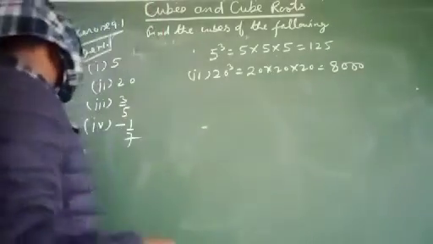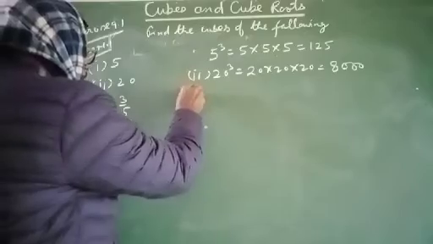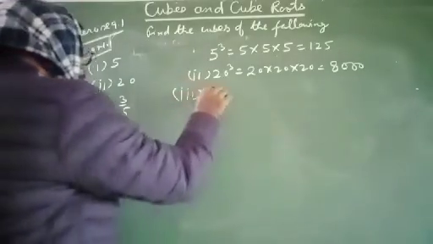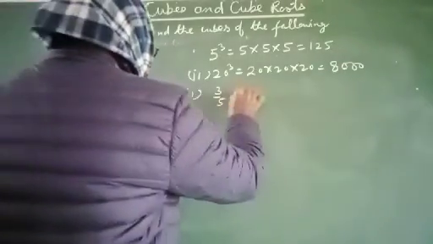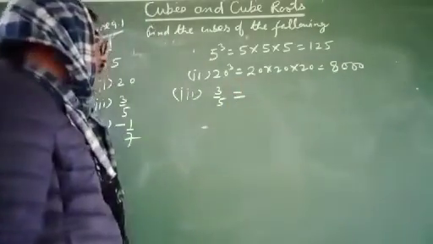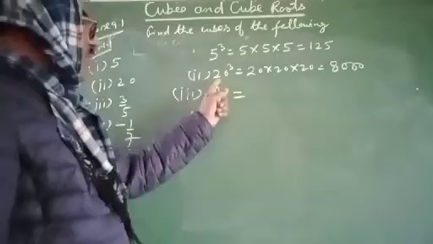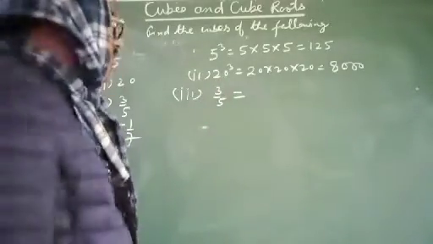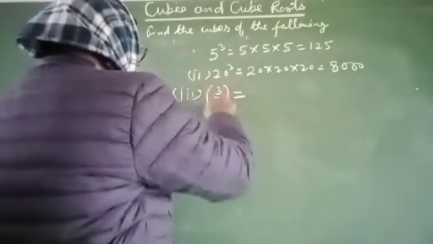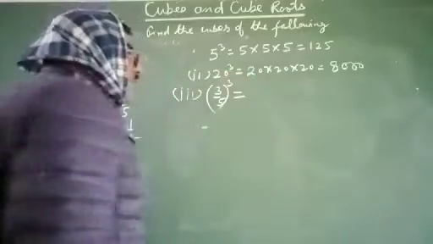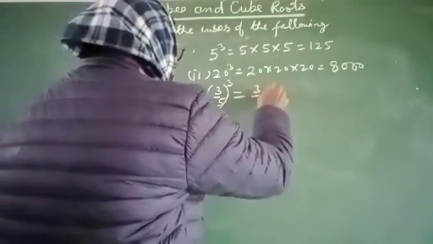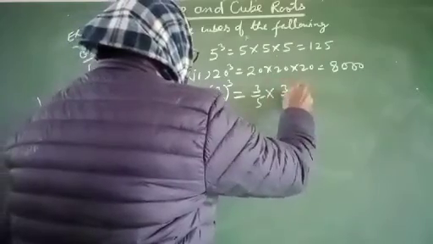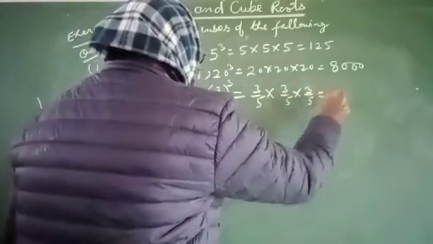Now the third number is 3 by 5. This is a fraction. Then find the cube of this fraction 3 by 5. I will multiply 3 by 5 also three times. Then it will be 3 by 5 multiplied by 3 by 5 multiplied by 3 by 5.